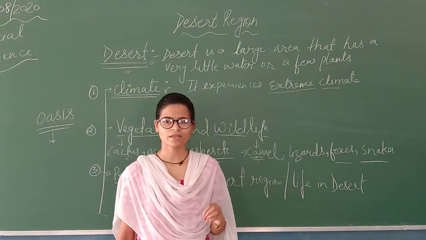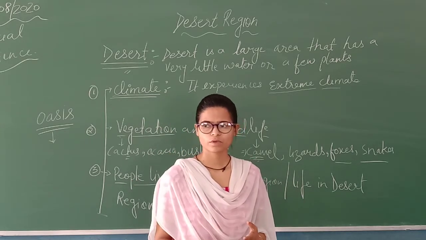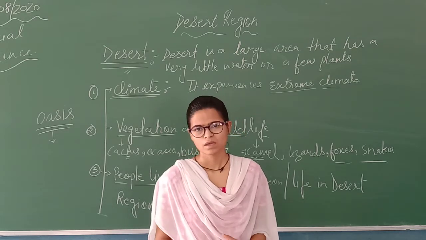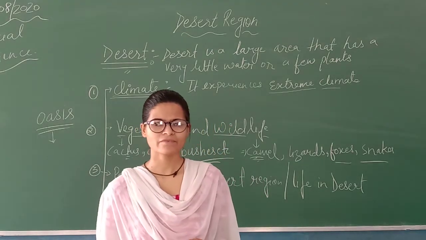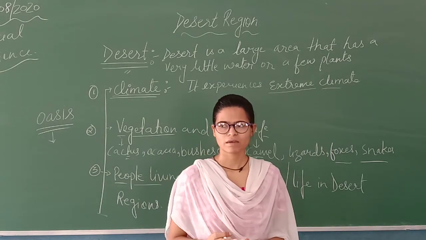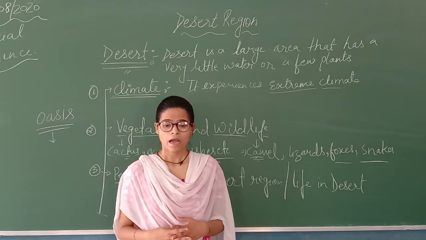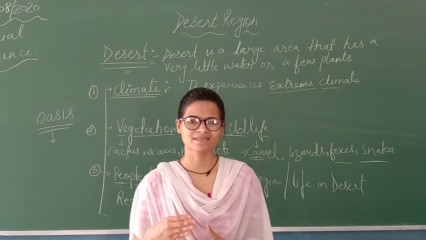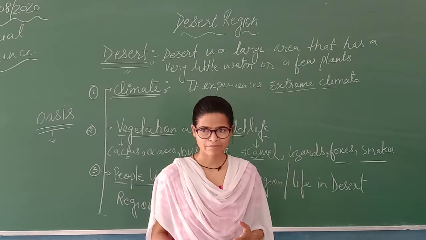Now people living in desert region, or you can say life in desert region. Due to the extremely hot climate, very few people live in desert area. Why? Because we as people don't have the tendency to live in an extremely hot climate. Those people who are born there adopt the climatic condition of that area. For example, in Haryana it is very hot, but as compared to the desert area it is much better, because the desert area experiences a much hotter climate than Haryana.